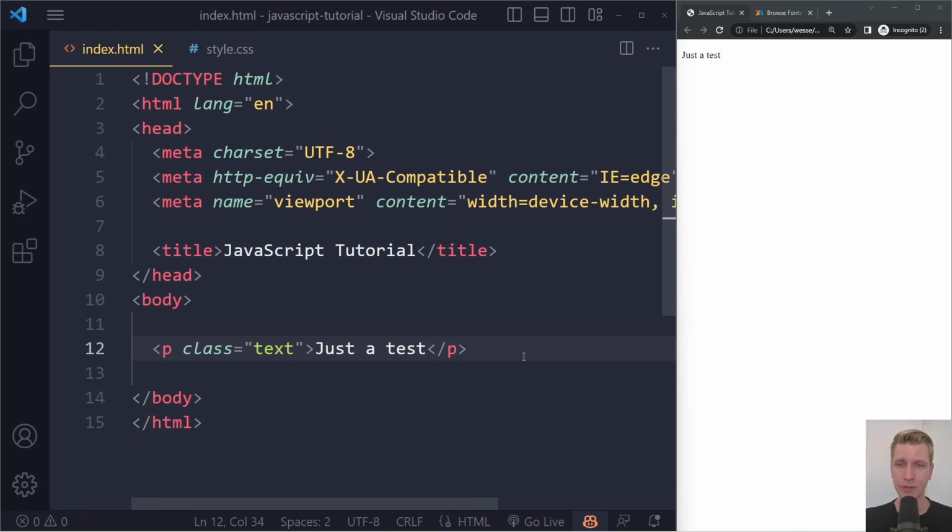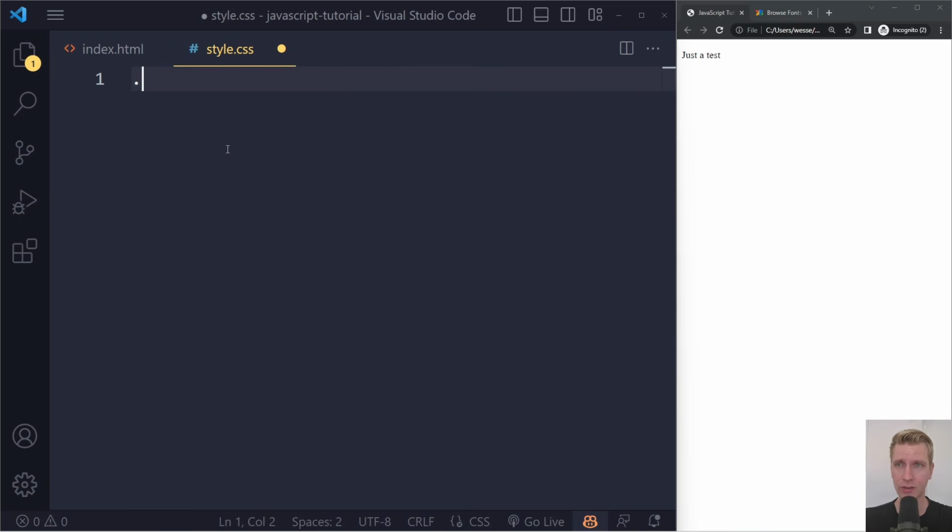So what we want is to style this paragraph, so we have to select it first. You can use the class. It's called text, and you have to write dot text, right? If you're selecting by class, you use a dot, and then let's say we want to make the color red. So you have color as a property and then the value for that property, and the entire thing is called a declaration, and this entire thing is called a rule set.